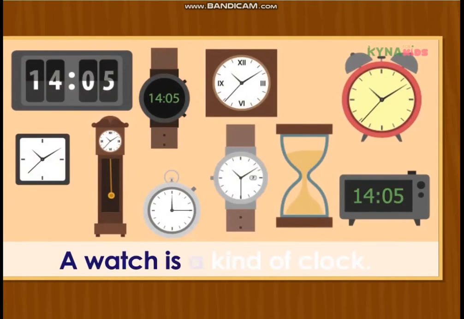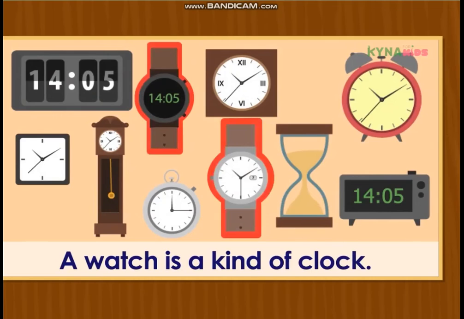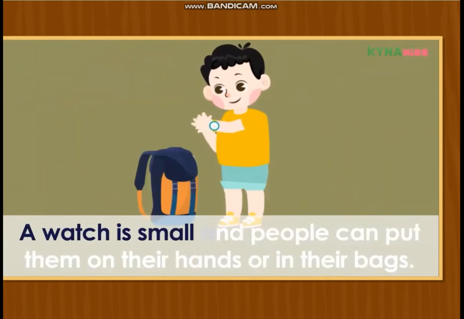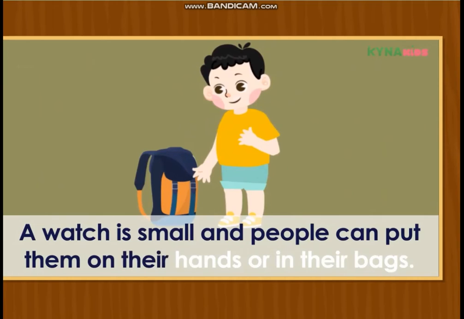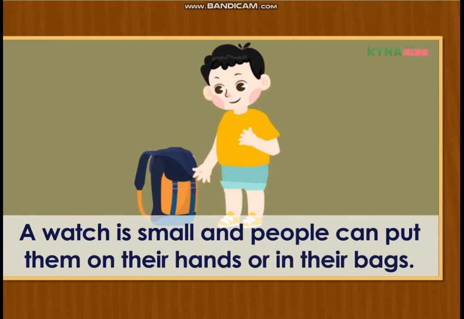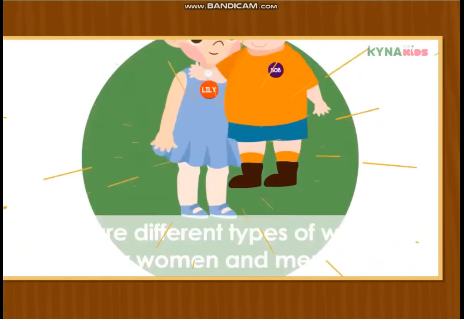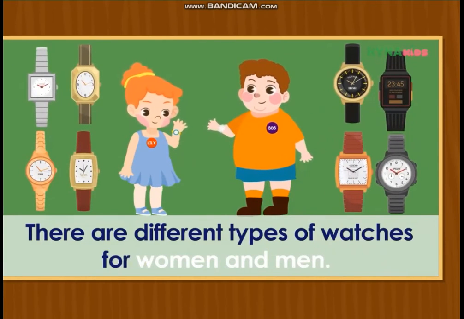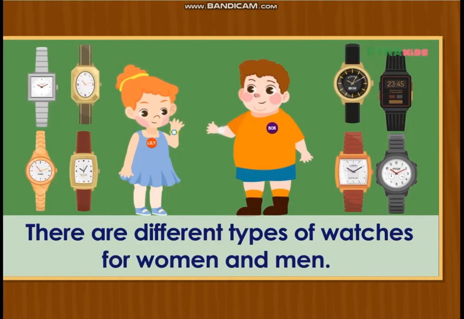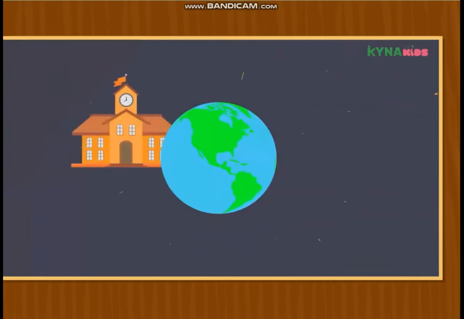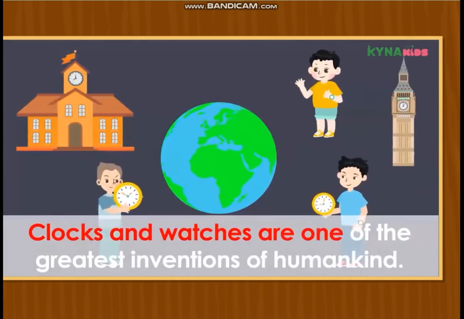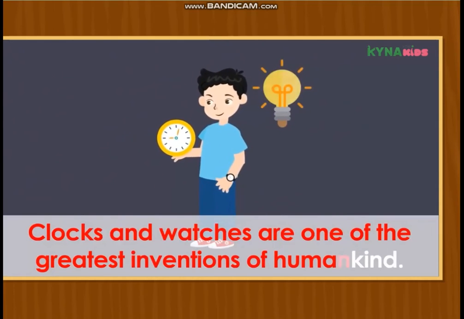A watch is a kind of clock. A watch is small, and people can put them on their hand or in their bags. There are different types of watches for women and men. Clocks and watches are one of the greatest inventions of humankind.